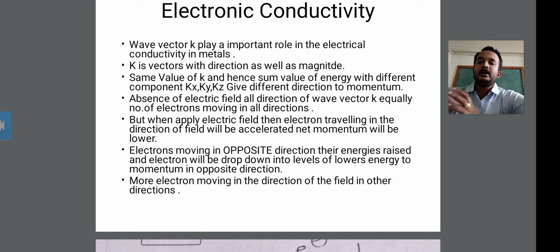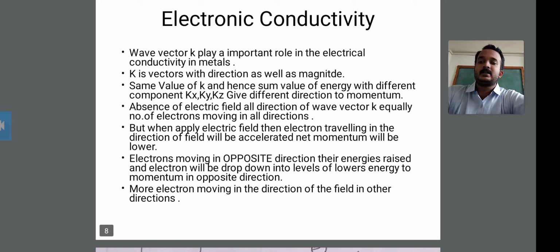In electronic conductivity, when the value of k is the same, the value of energy is the same. The components kx, ky and kz are different, and they give different directions to the momentum. This is the third point of electronic conductivity.